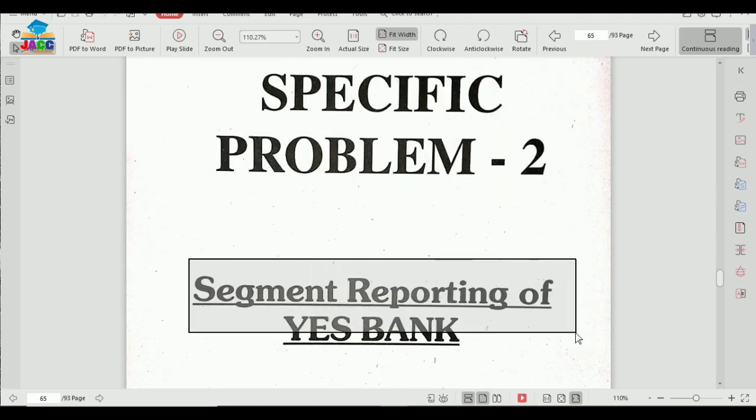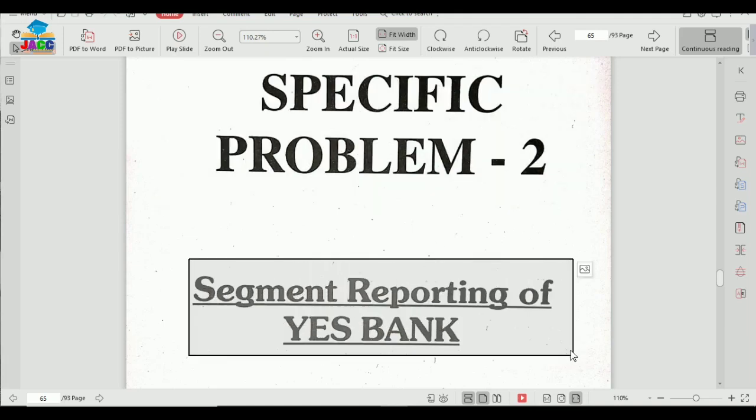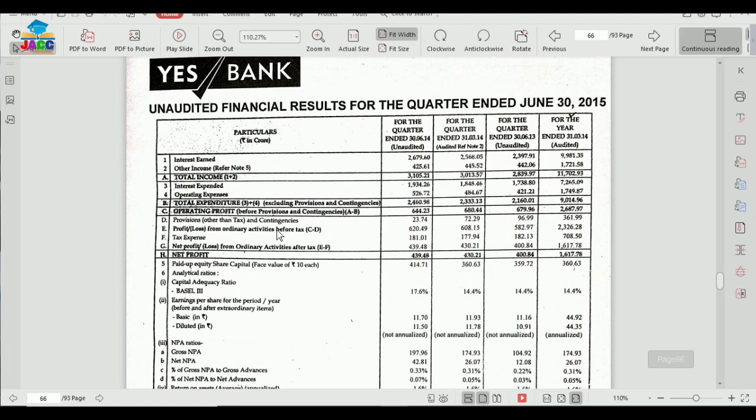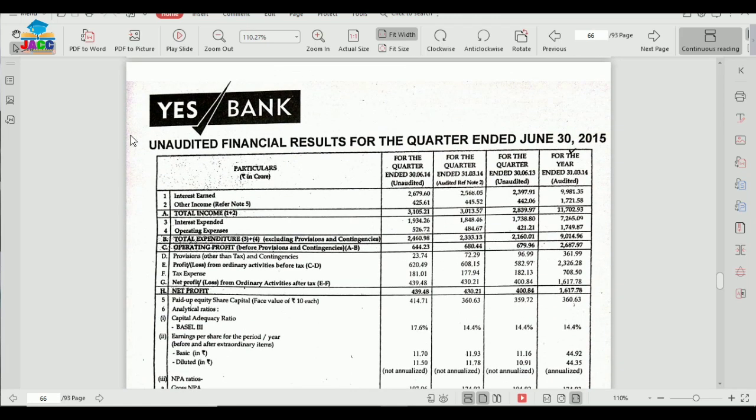So today we have taken the data of Yes Bank for segment reporting for our project file. This data has been taken from the website of Yes Bank. You can also go to nseindia.com or bseindia.com to collect the data. I've made a video separately for this, how to collect data of any corporate house.